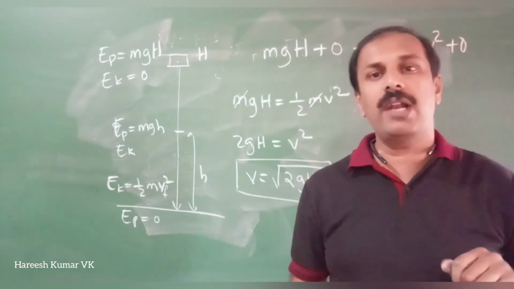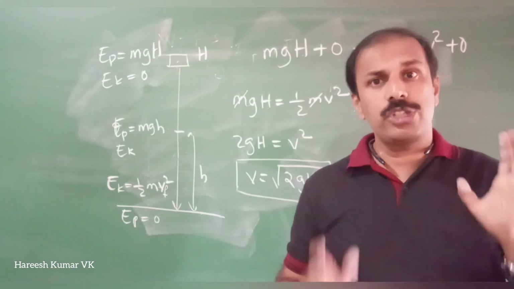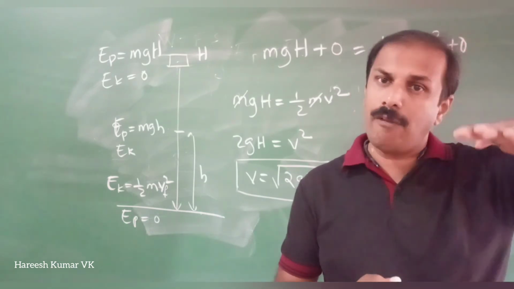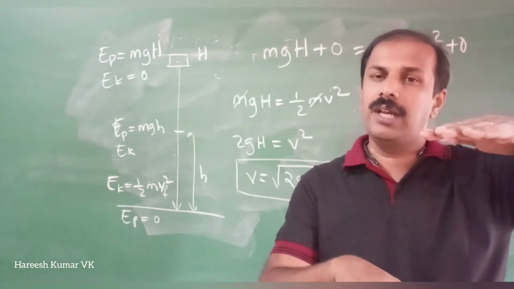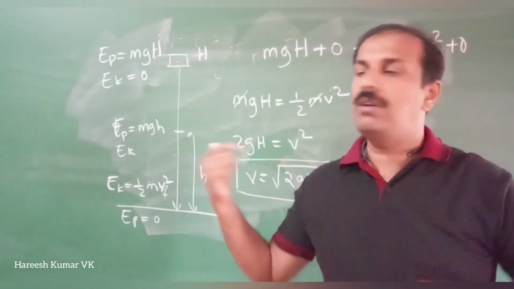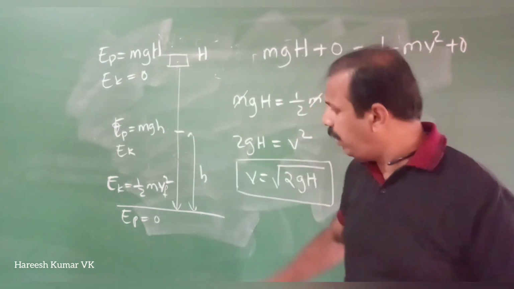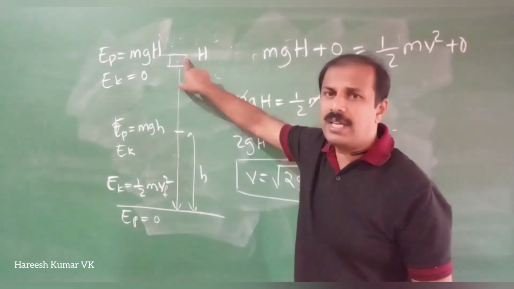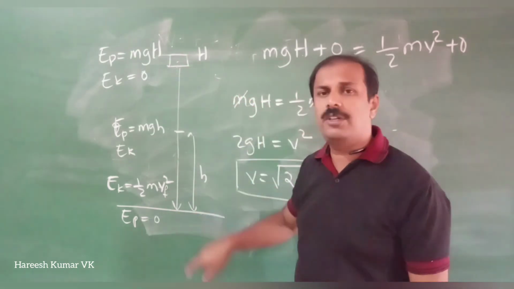First, on the top you calculate the potential energy. That will be the total energy. When it comes to half the length, there you calculate the potential energy. Then you take the difference. That will be the kinetic energy at that point. And at the bottom, the potential energy gets converted into kinetic energy.